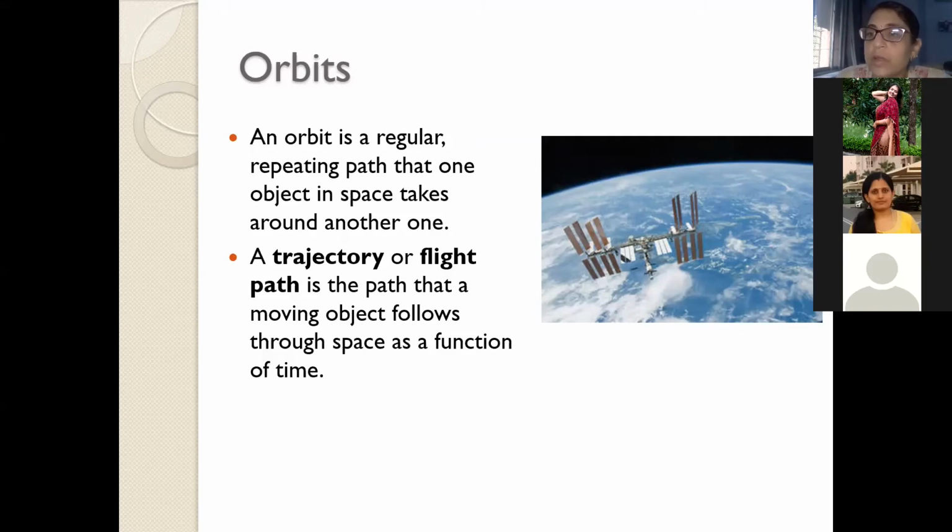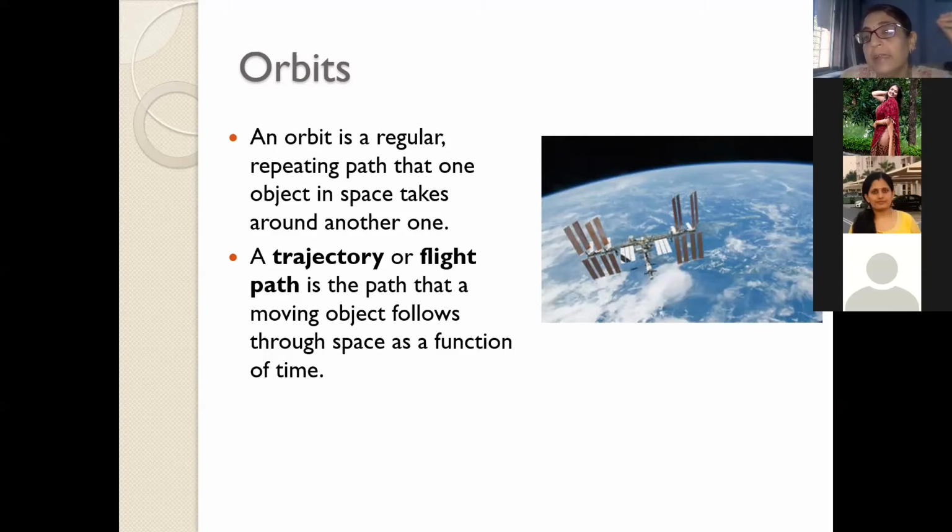You yourself can tell me: when I place a satellite at a low earth orbit, at an altitude of say 900 to 1000 kilometers, and if I place it at say 18,000 kilometers from the surface of the earth, or at 36,000 from the surface of the earth, which one will take more time to complete its one revolution around the earth?